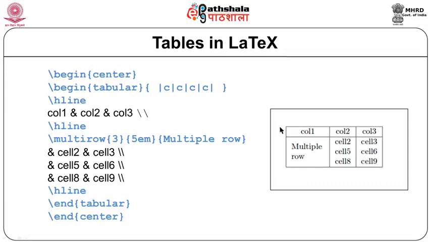Column 1, column 2, column 3 are used and there are multiple rows which are merged. You can see 3 rows are merged. There are 3 rows, but in the first column 3 rows are merged. We are specifying the distance between the content and this line, and for the next of the columns we are specifying the items cell 2, cell 3, cell 5, 6, 8 and 9, and again there is a horizontal line at the end of the table. So, this is how tables can be created while merging of cells and creating lines within the table.